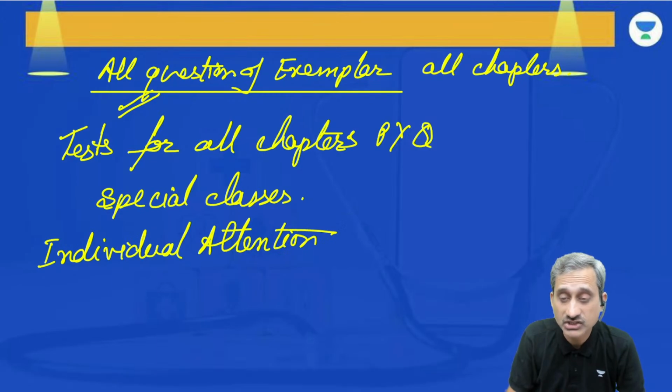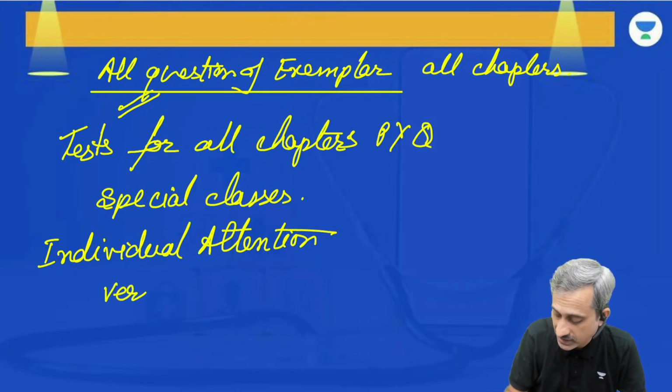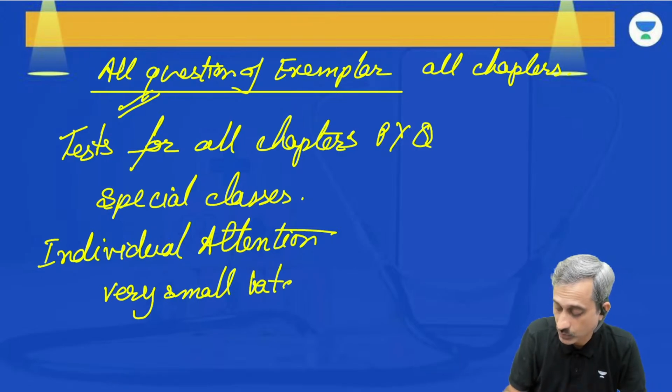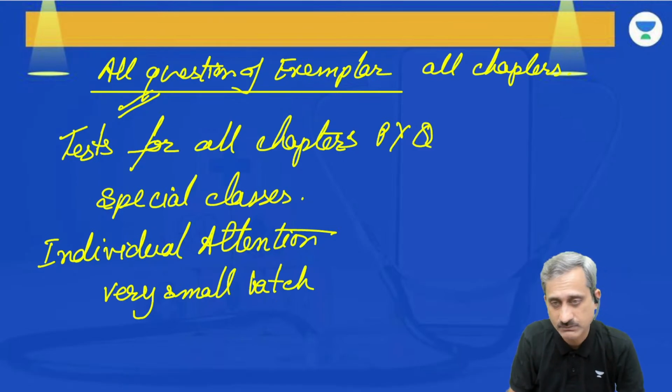It is individual attention because it's a very small batch. I won't say that I tried to make a small batch, but it so happened that it has become a small batch, and because of that it is absolutely individual attention. I know each and every student and what they are doing.